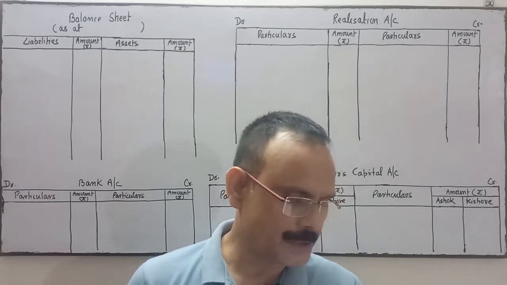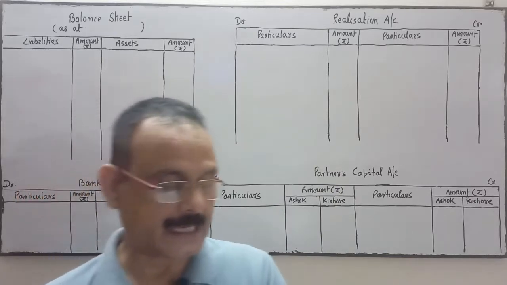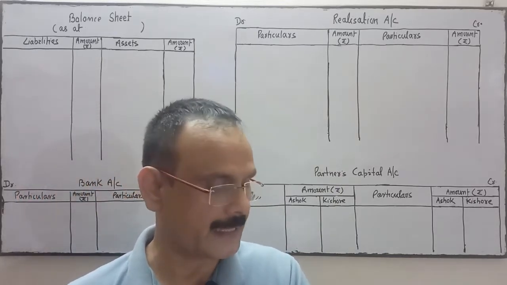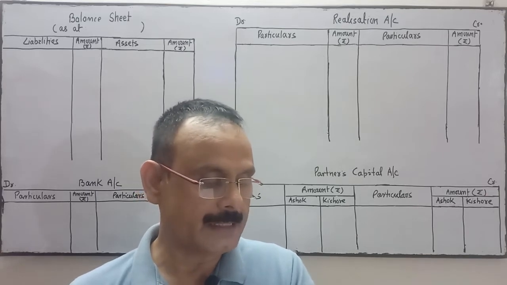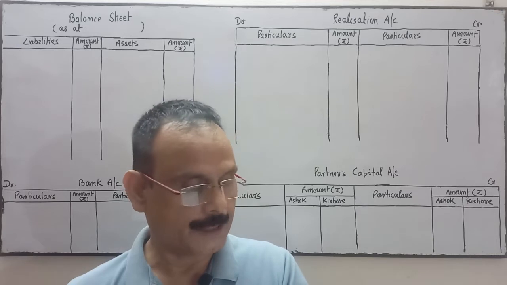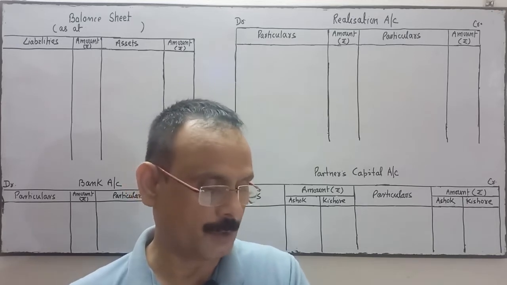They agreed to dissolve the firm. The assets other than cash rupees 2,000 of the firm realized 1,10,000. The liabilities and other particulars of the firm on the date of dissolution were as follows.